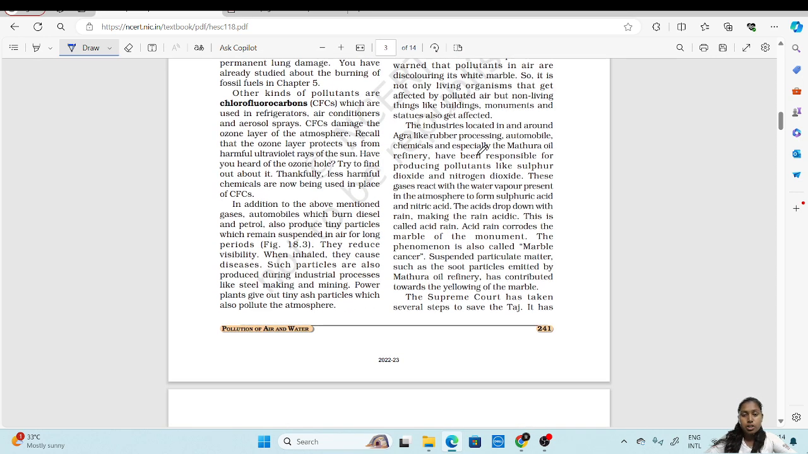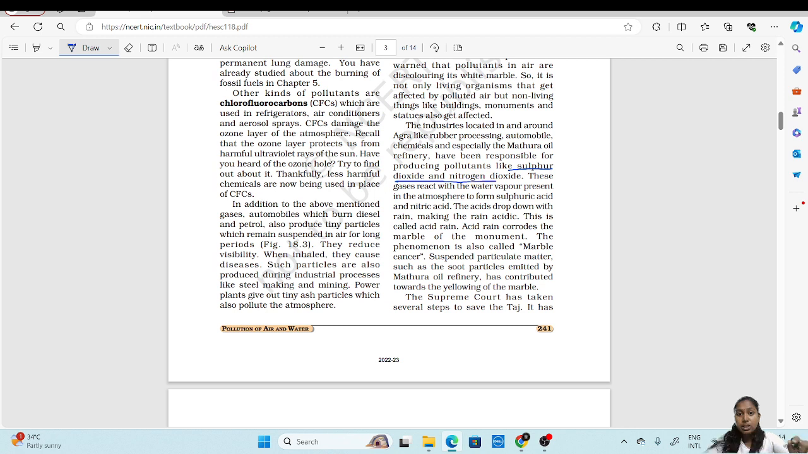The industries located in and around Agra, like the rubber processing industry, automobile industry, chemical industries, and especially the Mathura oil refining industry, which is very close to the monument, the Taj Mahal, have been responsible for producing pollutants like sulfur dioxide and nitrogen dioxide. As I told you last class, sulfur dioxide and nitrogen dioxide are the major air pollutants.